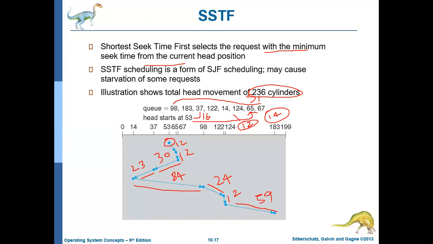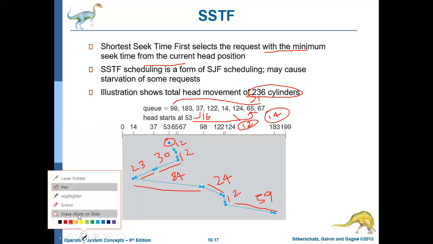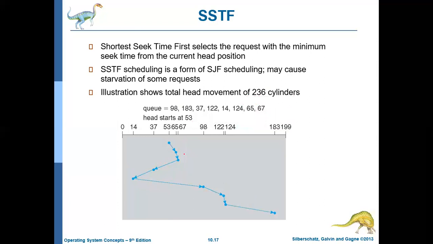So 12 plus 2 plus 30 plus 23 plus 84 plus 24 plus 59. I'm getting somewhat more, I don't know. So let us calculate again. Initially the head is at 53.